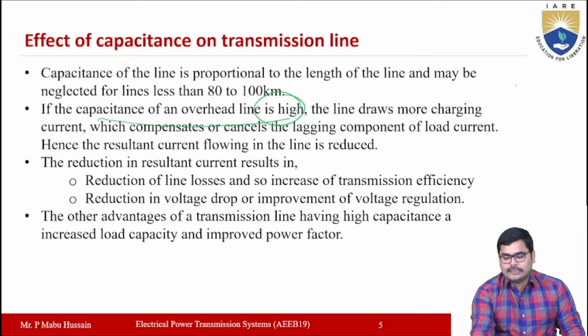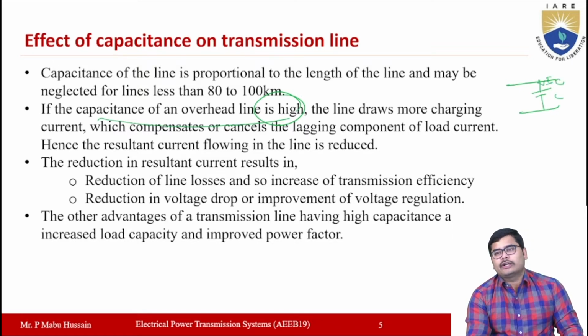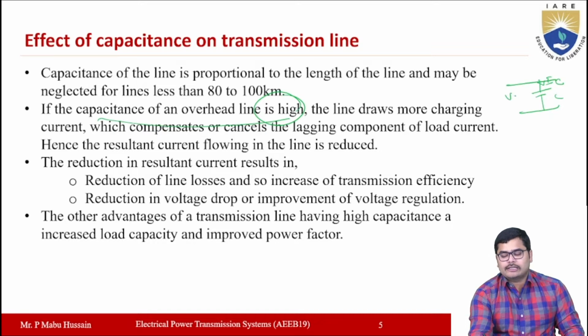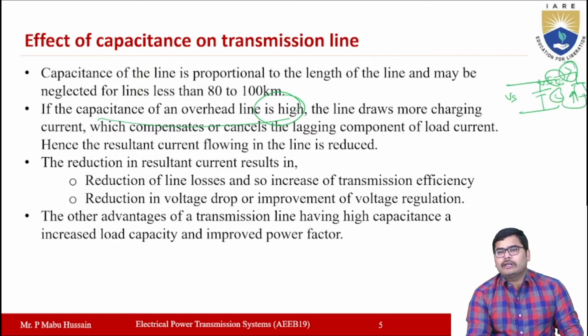See here, in a transmission line system you have the capacitance, and the current flowing through this capacitance you call the charging current, and here you are applying some voltage. If the capacitance value is high, then this charging current is also larger. This charging current will compensate or cancel the lagging component of the load current. Suppose the load is connected here, load current will flow, and this load current will lag the supplied voltage or receiving end voltage, right?